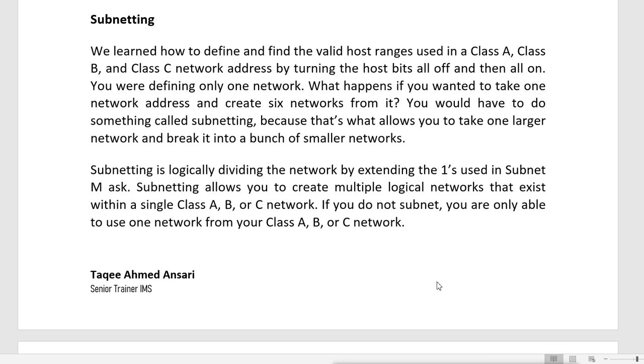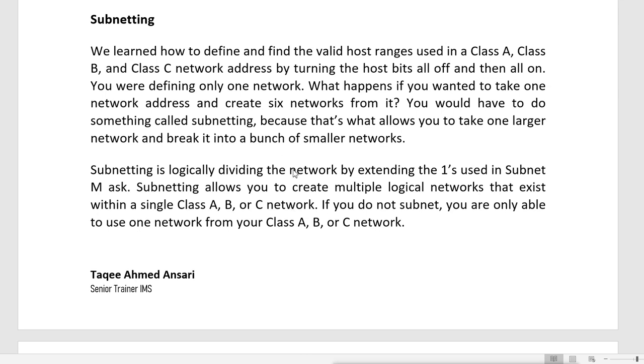Subnetting. Now we have already seen the IP address classes, IPv4 classes. In IPv4 we have different classes like A, B, C, D and E. We can use only A, B and C for commercial purposes. We can't use D and E. D is for multicasting purposes and E is only reserved. It is reserved for R&D.